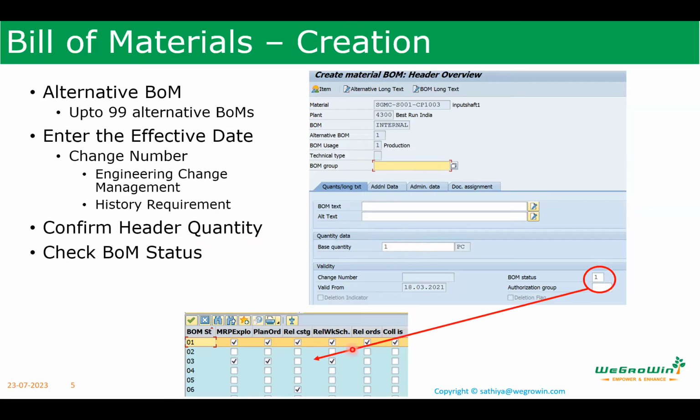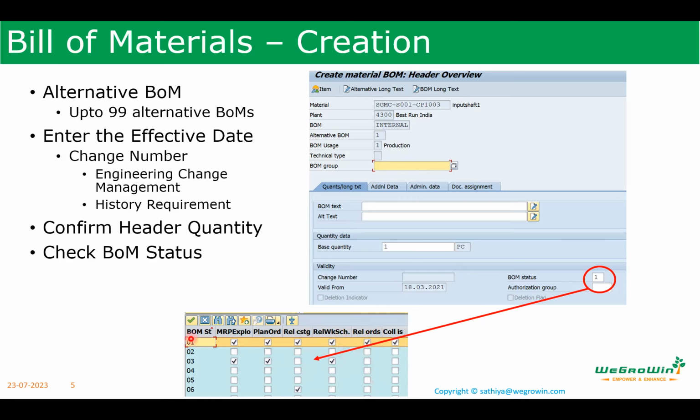And then what is the status of the BOM? This is again very, very important. You have a BOM, but it's not getting exploded during the MRP run. Then one of the points you need to check is the status. So on the BOM status, different statuses are given. This particular BOM is applicable for MRP exposure. It is applicable for planned order. It is applicable for relevant costing, so related to costing. It is applicable for work scheduling. It is applicable for orders, like this.